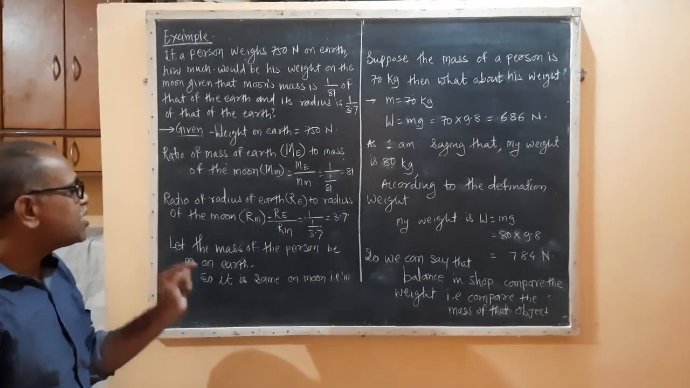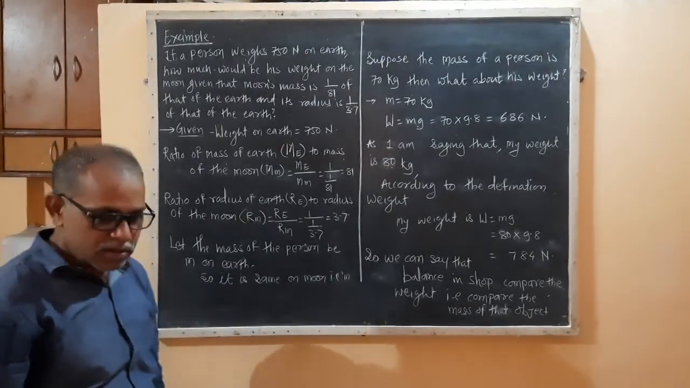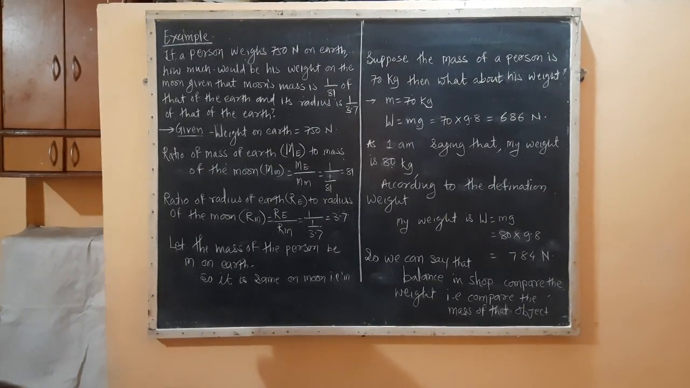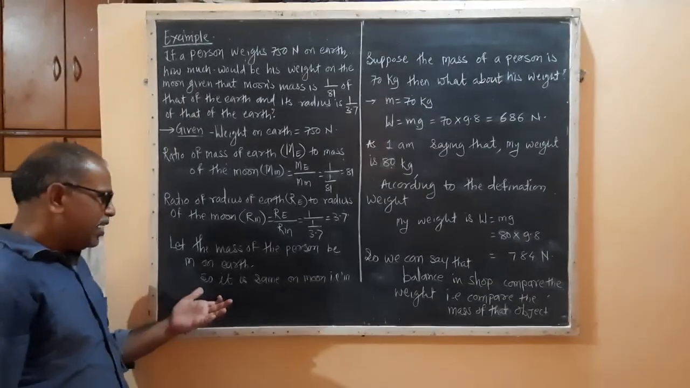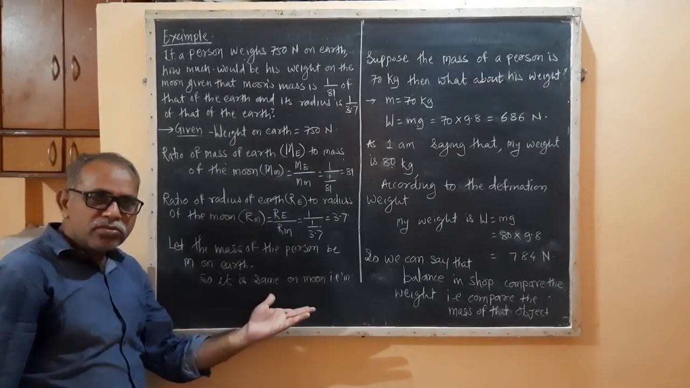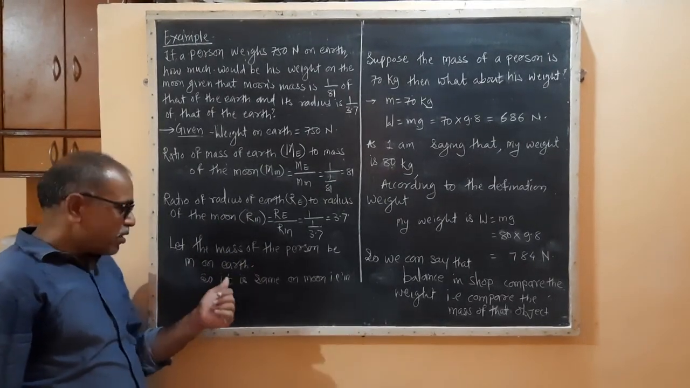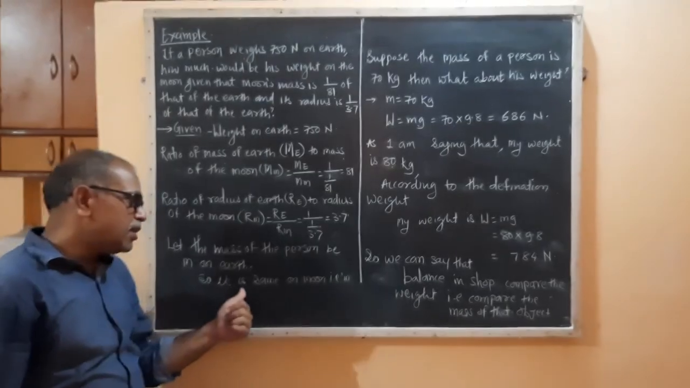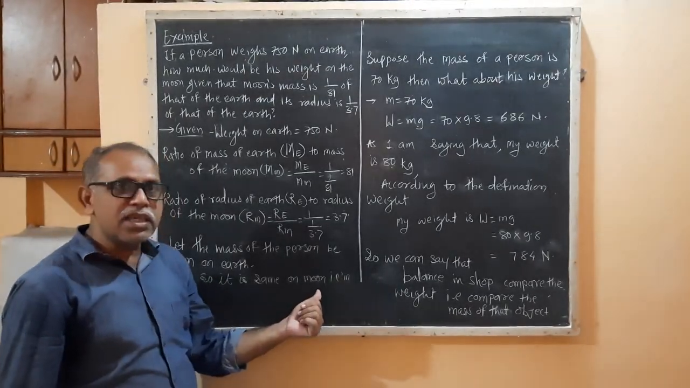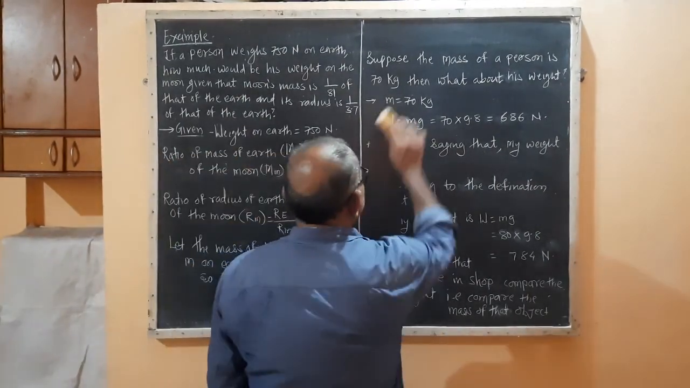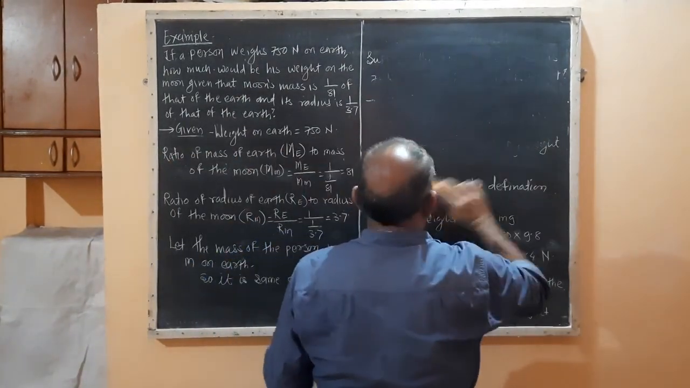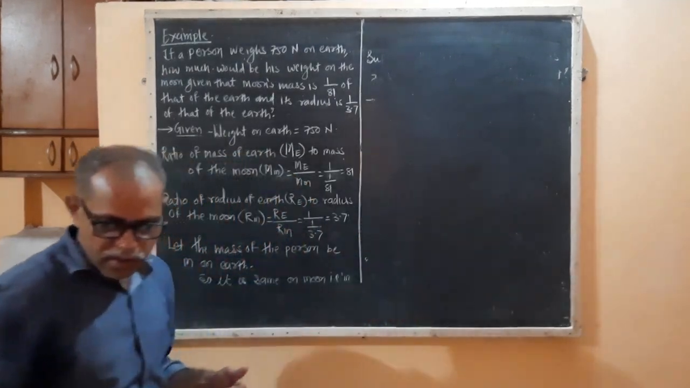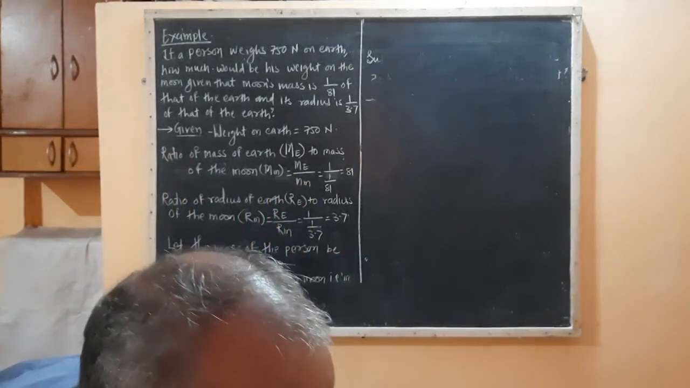Now let the mass of the person on earth be m, then it is m also on the moon. मास काही चेंज होत नाही. त्या पर्सनचं अर्थवरचं मास जर एम असेल तर त्या पर्सनचं मूनवरचं मास देखील एमच असेल. So we are coming to the next topic, how we can calculate it. I am putting the values.